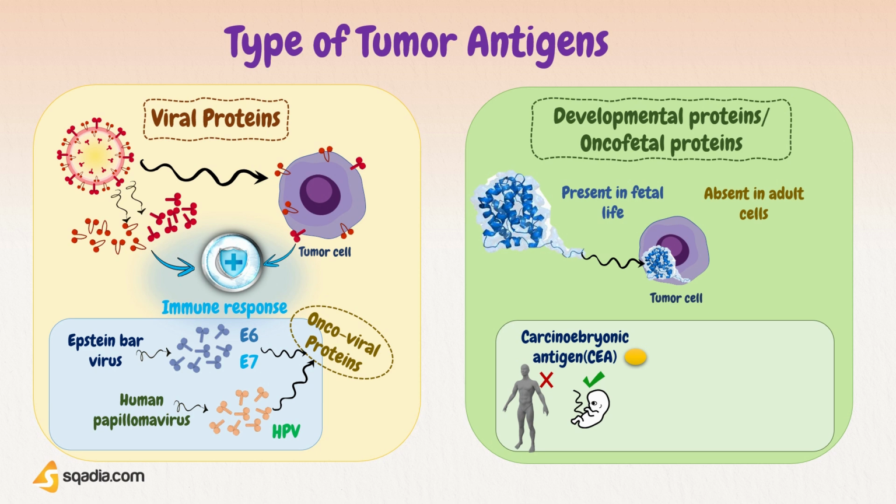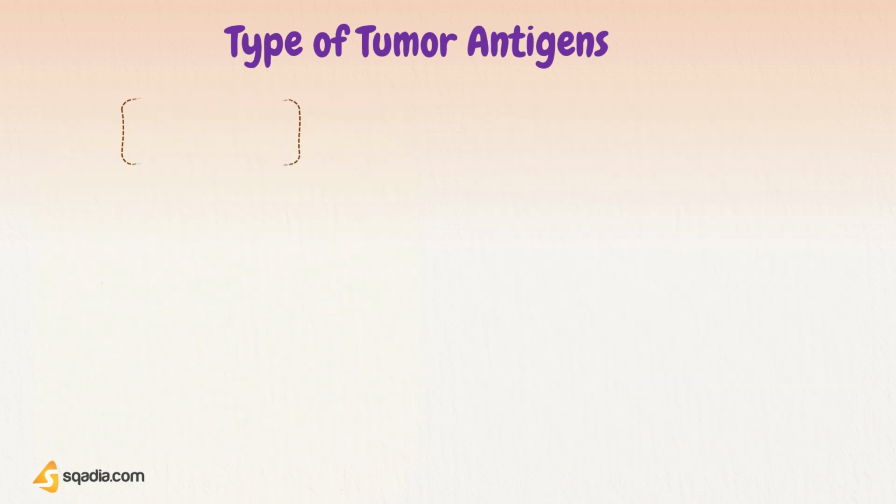But in gastrointestinal cancer, CEA can be abnormally expressed on tumor cells that can generate immune response against them, thus acting as tumor antigen.